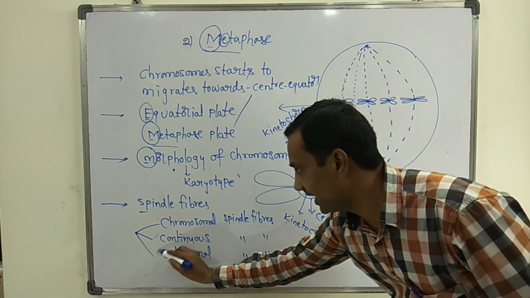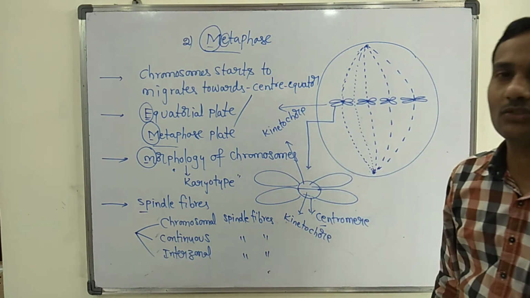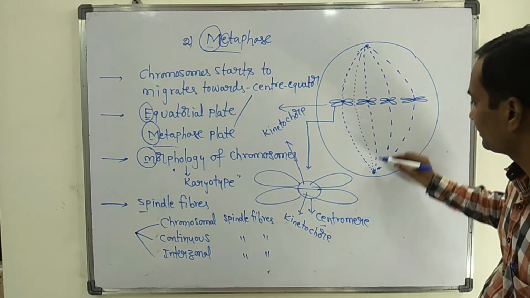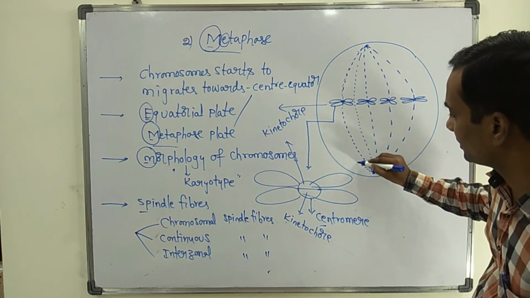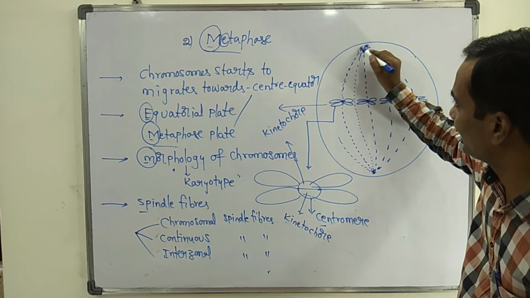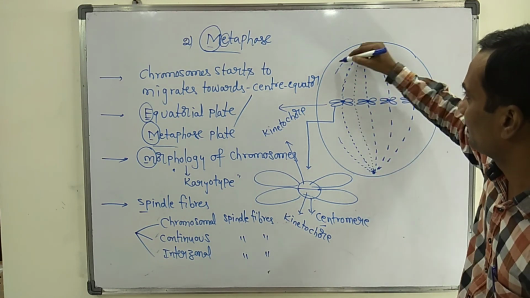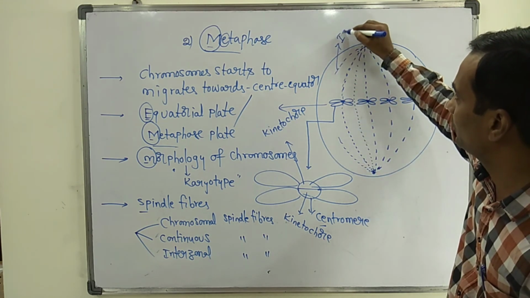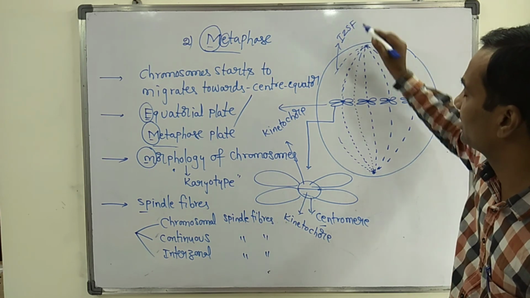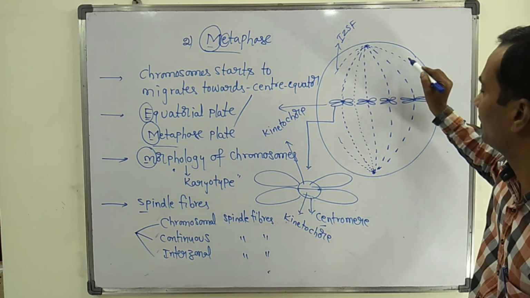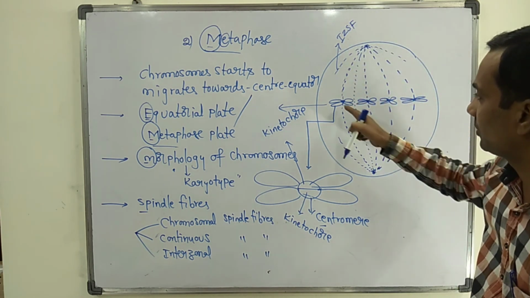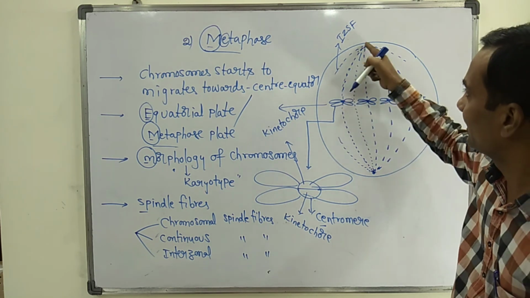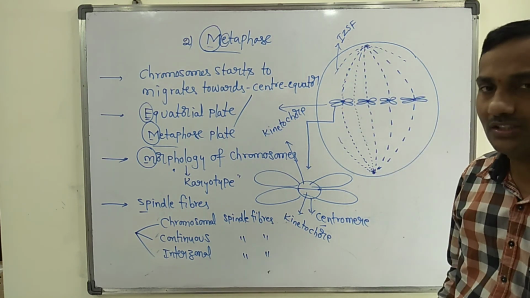Whereas the last and final type is interzonal spindle fibers. These interzonal spindle fibers just extend from the pole. They extend from the pole, but they do not touch the chromosome. They do not reach the opposite pole.